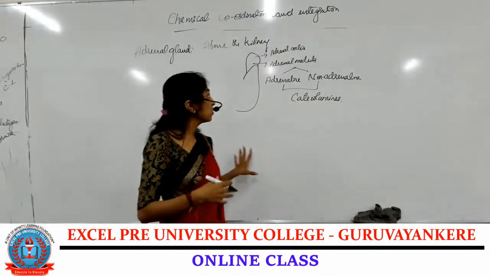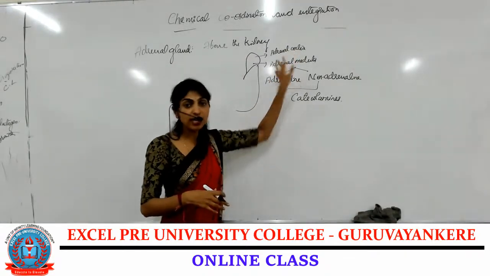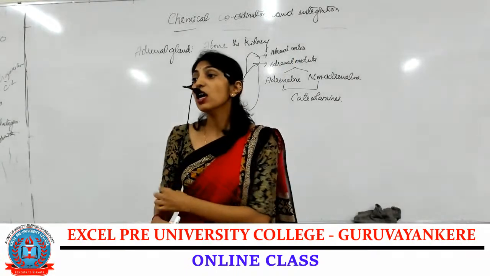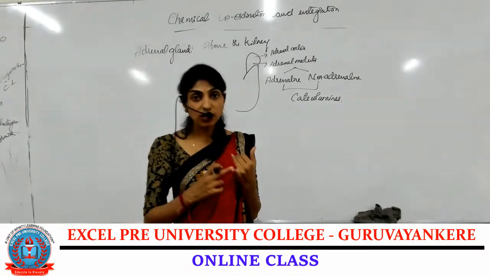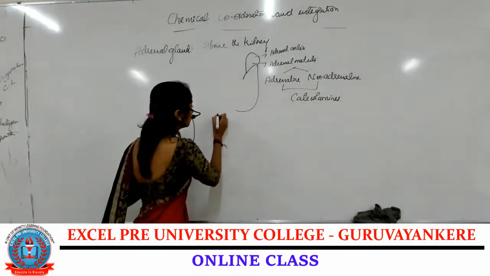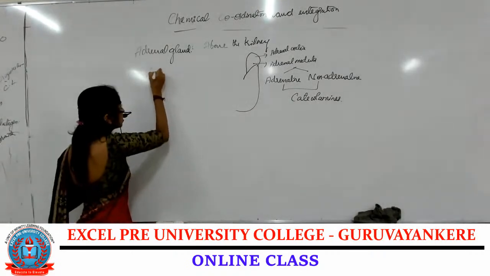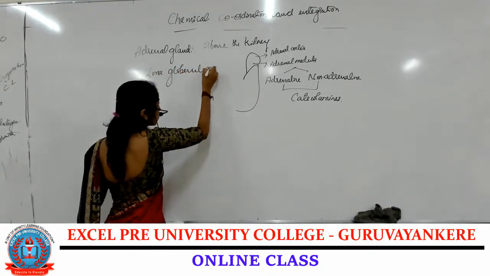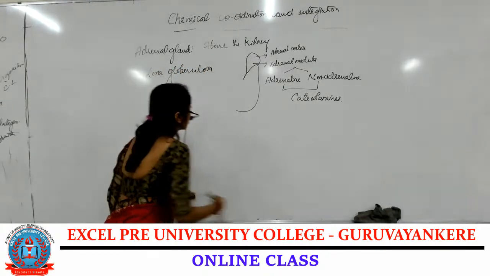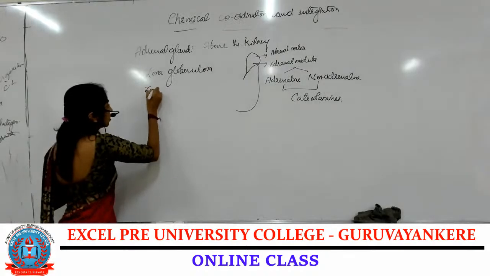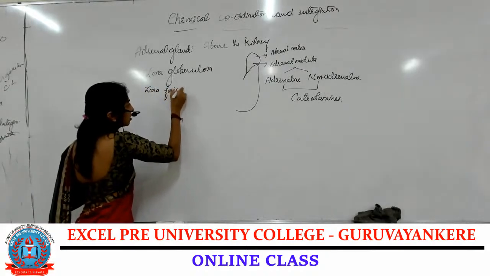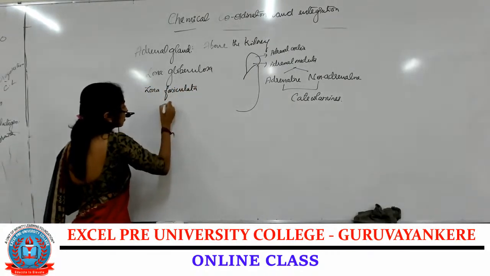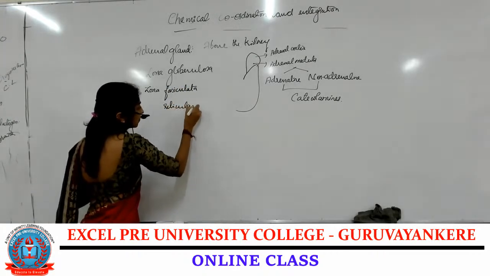Then coming to the next one, that is the adrenal cortex. It is mainly divided into three regions: zona glomerulosa, the outermost region, zona fasciculata, and zona reticularis.